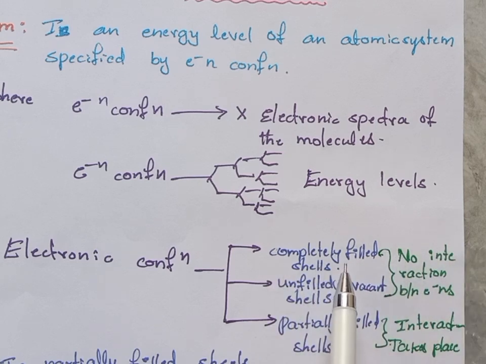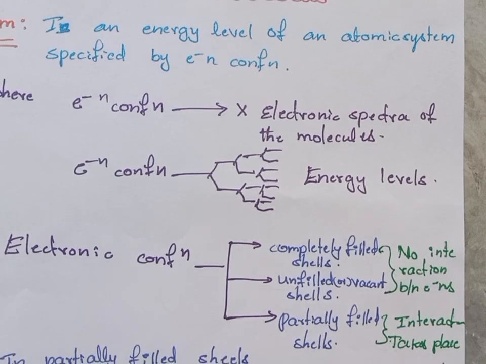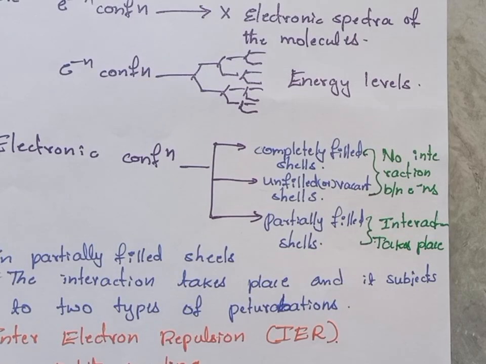There is no transformation of electrons from one orbital to another orbital. In vacant shells, there are no electrons, therefore there is no interaction between the electrons. But where the interaction is taking place is in partially filled shells.